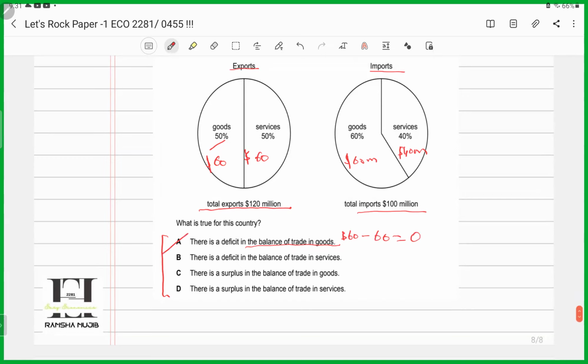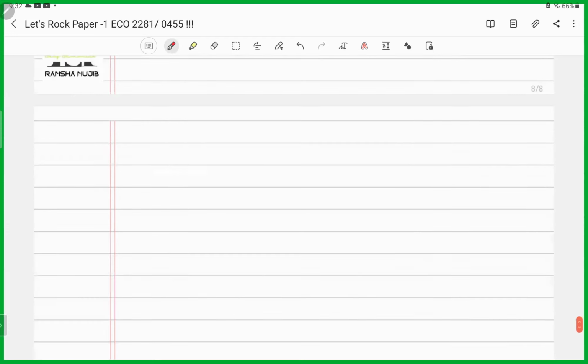Now they're saying there's a deficit in the balance of trade in services. The services export is 60 and the imports was 40, so it has to be a 20 million surplus. So it cannot be a deficit. You can chop B off. C says there's a surplus in the balance of trade in goods. We arrived at a zero balance, so you can chop C off. D says there's a surplus in the balance of trade in services. Yes, because it's a 20 million surplus. So it has to be D. See how it gets easy.